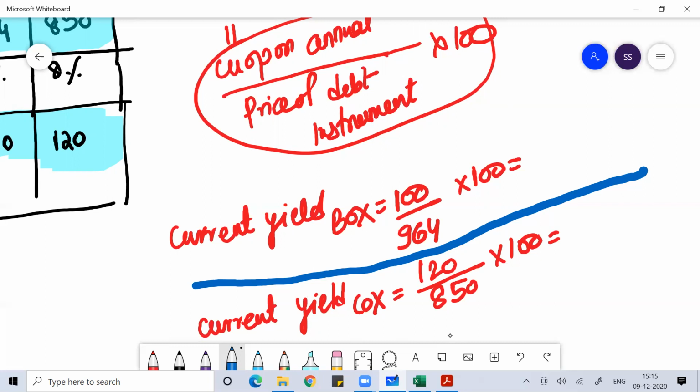Okay, everyone. So you can do this current yield. Here, if I see this divided by 964, this is 10.37. So the current yield of BUX is 10.37344%, and the current yield of CUX, if I do 120 divided by 850 into 100, is 14.11. With this, you will get the current yield of BUX and CUX.